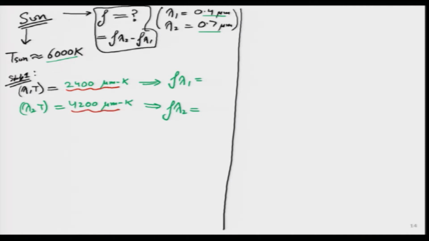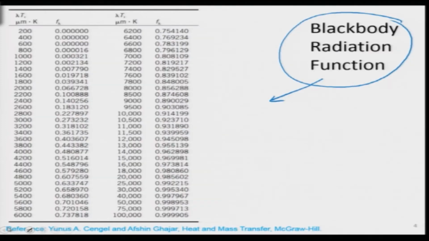Now, let us go back to that table I had shown a little bit earlier, which gives us the results for the black body radiation function, and I will mention those two numbers over here. One was 2400, one was 4200, and the units were micron Kelvin. So, 2400 micron Kelvin is this value, 4200 micron Kelvin is this value.